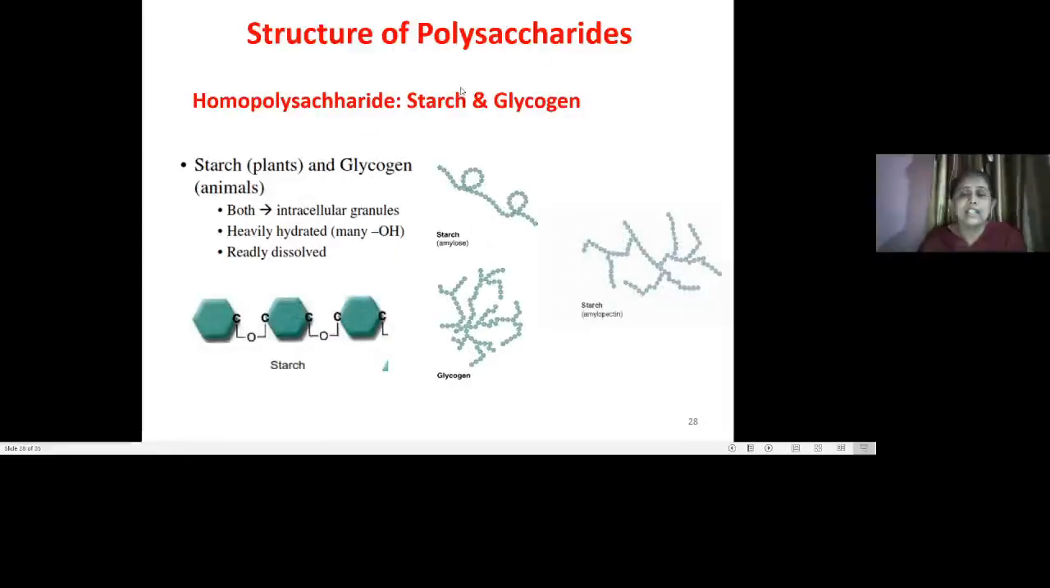Now we will see the structure of the polysaccharides starch and glycogen. Starch is present in plants, glycogen is present in animals. Both are heavily hydrated and readily dissolved. You could see the structure here of starch and glycogen. Starch is made up of amylose and amylopectin.